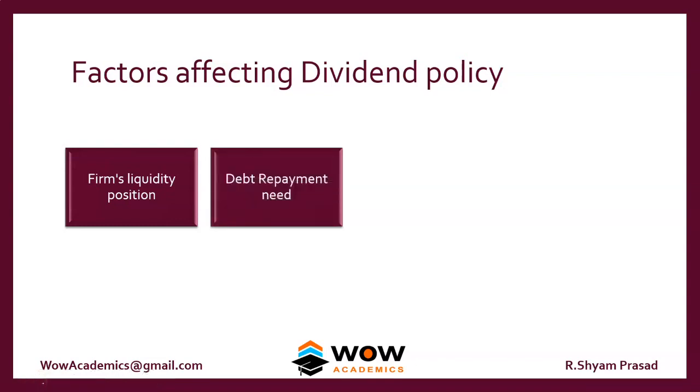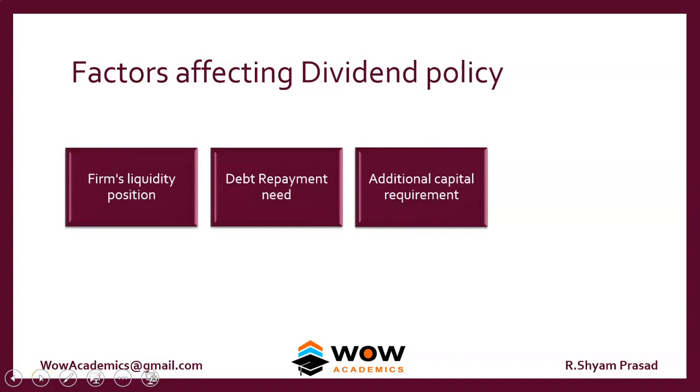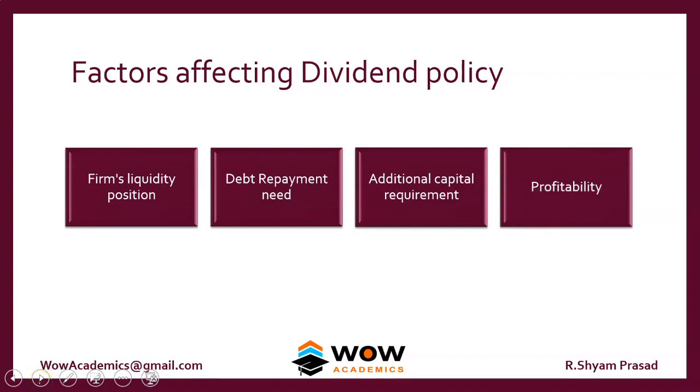Debt repayment needs. If a company has borrowed a huge amount of money, then they have to pay interest and they have to pay the principal repayment. So those companies cannot have a high dividend policy. They have to settle for a lower dividend payment. If a company requires more capital, for example, a company which has to periodically keep on buying more assets because their existing assets are quickly depreciating, then these companies cannot go for high dividends. They have to settle with lower dividends. Profitability: the higher the profitability, the higher the dividends.